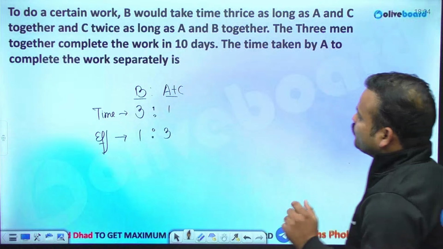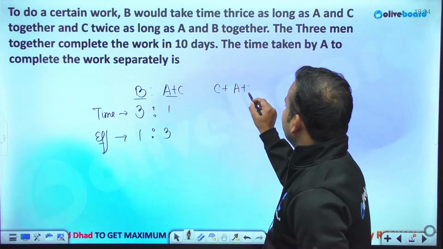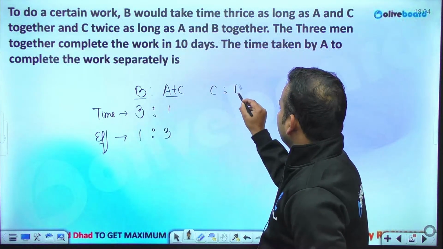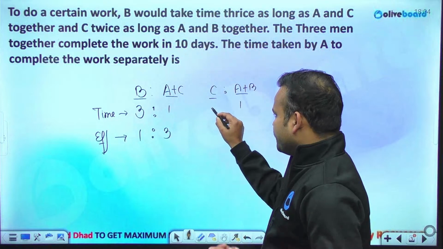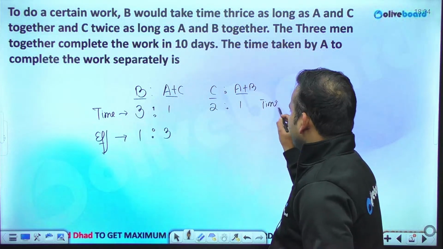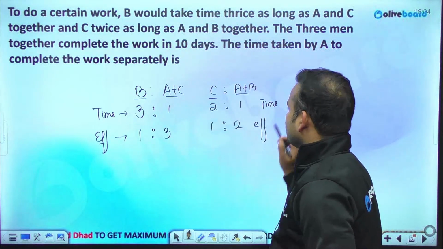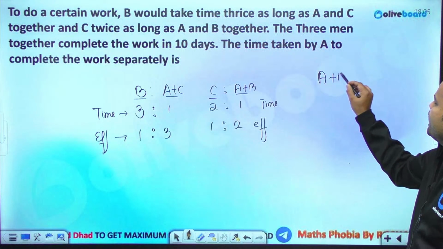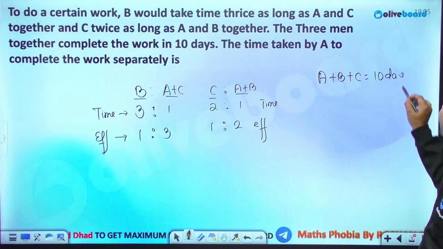And C takes twice as long as A and B together. So C is taking twice the time than A and B together. Whatever time A and B take, C takes double. So this is the ratio of time, hence the ratio of efficiency will be 1 and 2. Together they complete a piece of work in 10 days. So working together, they are completing the whole work in 10 days.